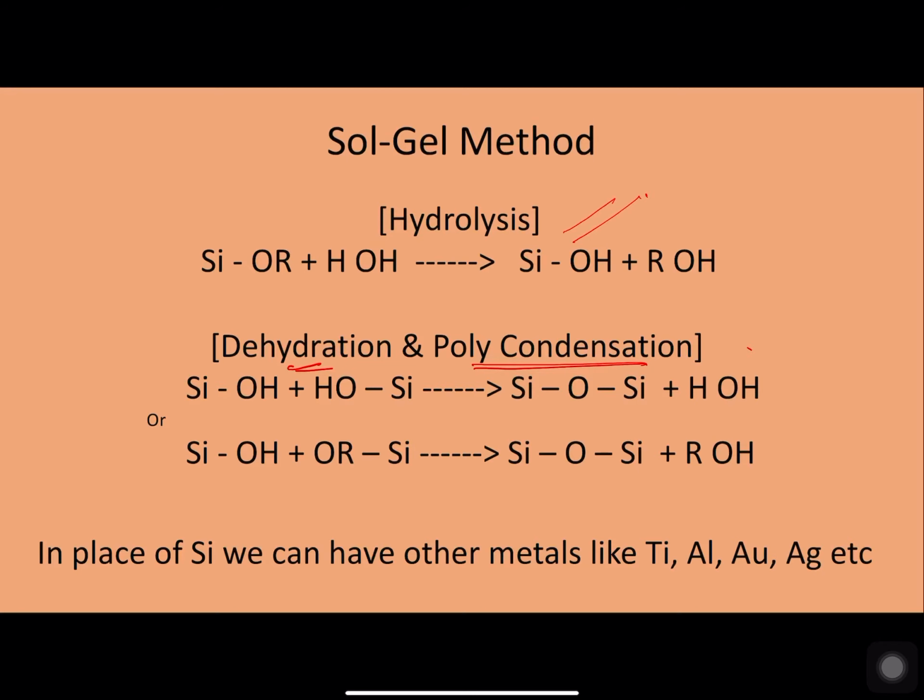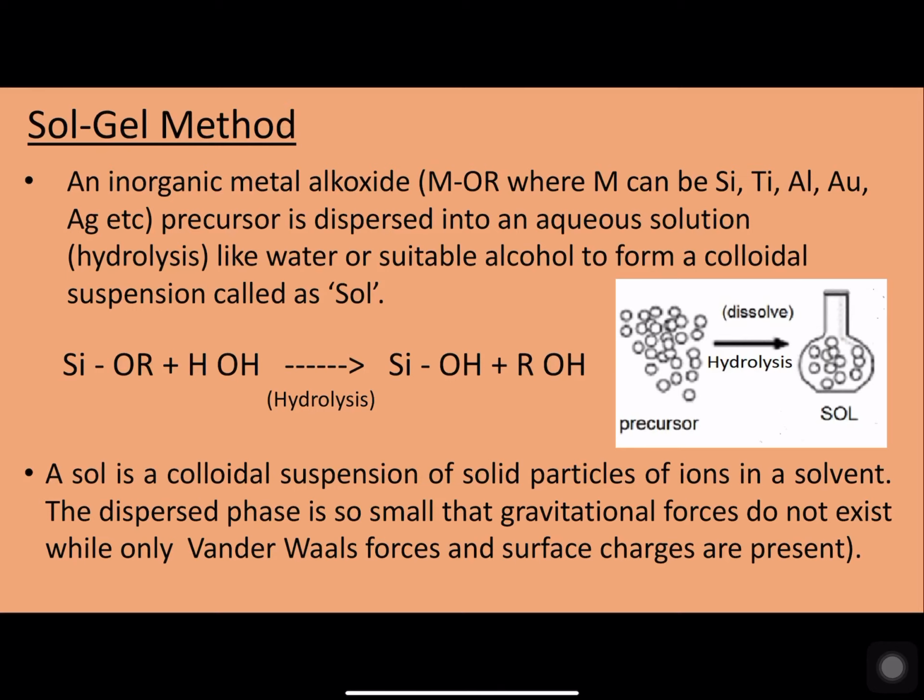So usually we take an inorganic metal alkoxide. This is the representation for the metal alkoxide, where M stands for any metal like silicon, titanium, aluminium, silver, gold, etc. So an inorganic metal alkoxide precursor is taken. Here the precursor means a material that, whenever it is mixed with some other component, forms a new material, something like a metal alkoxide material.